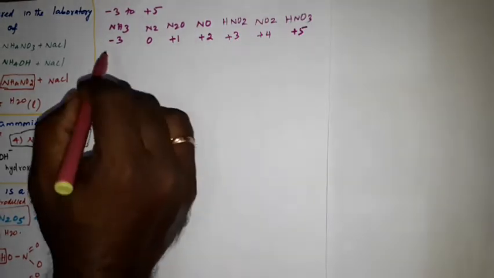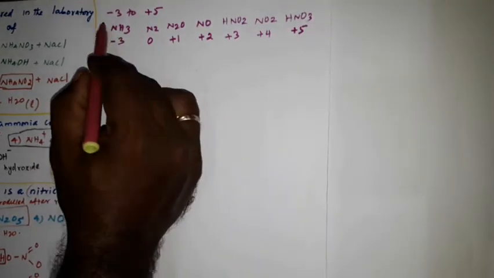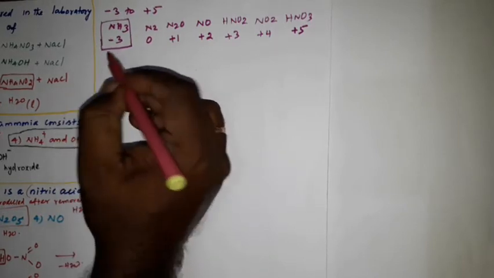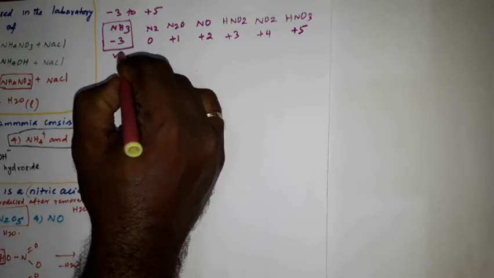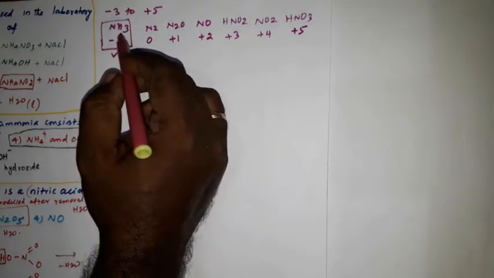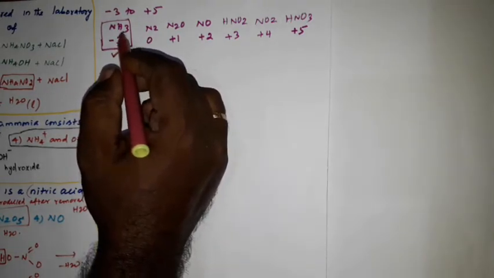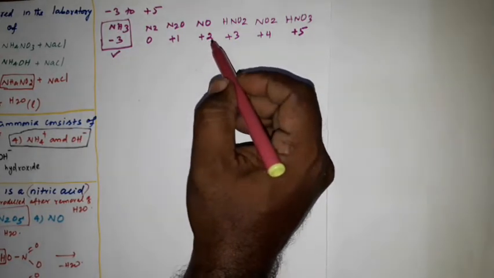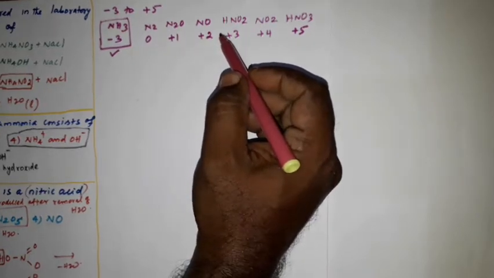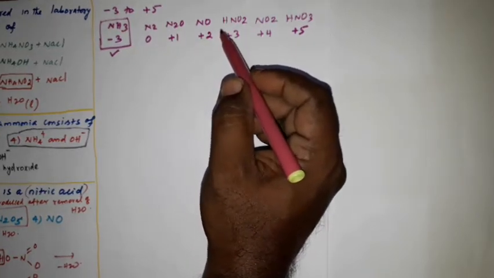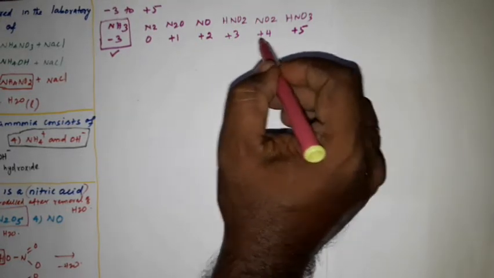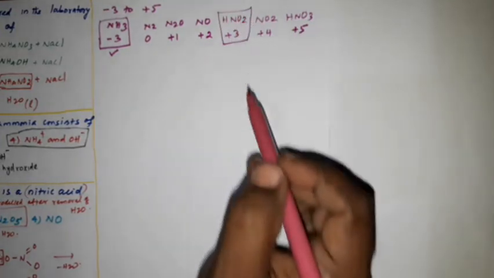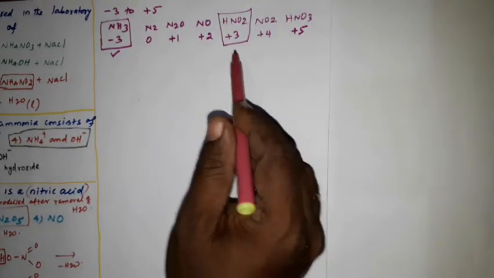Okay, see here, this ammonia shows a variety of compounds like ammonium chloride, ammonium hydroxide, like that. So this is one of the stable oxidation numbers of nitrogen. So this compound is -3. And another compound is HNO2. Sorry, that another compound is HNO2. This is also one of the most stable oxidation states for nitrogen.